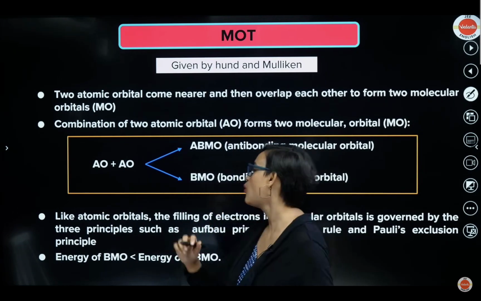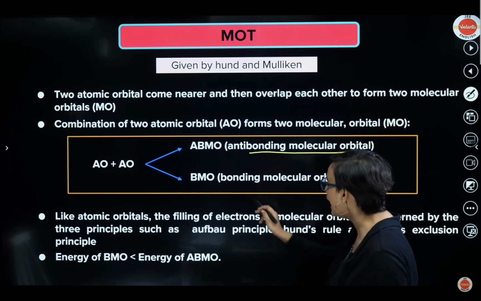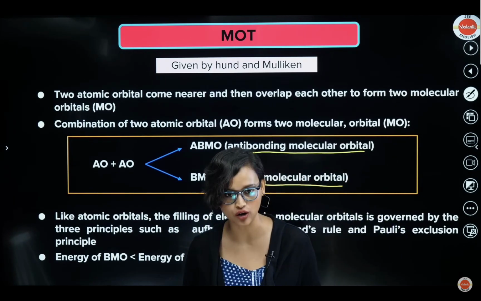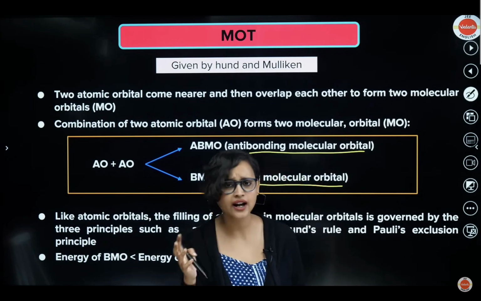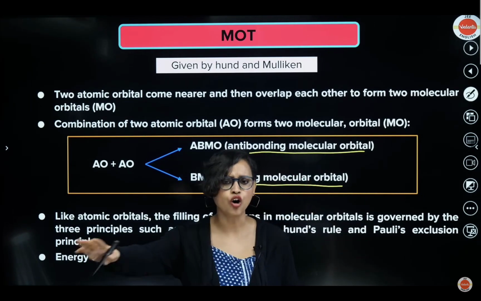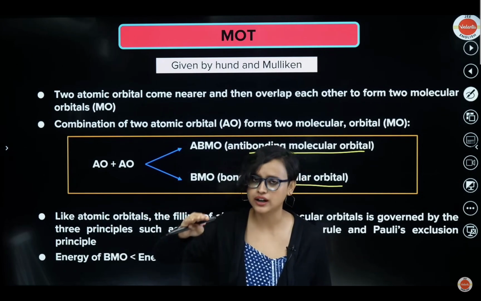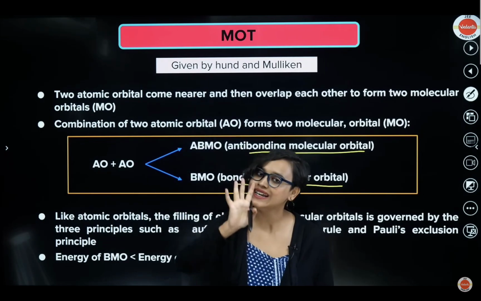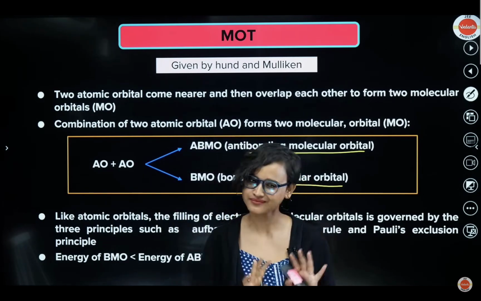Basically, one of them will be the anti-bonding molecular orbital and one of them will be the bonding molecular orbital. Now the anti-bonding molecular orbital has higher energy than the bonding molecular orbital. Just like how you fill the atomic orbitals, the filling of electrons in molecular orbitals follows exactly the same Aufbau principle, Hund's rule and Pauli's exclusion principle. You fill the lower energy first, then you go to the higher energy. You always have to put one electron in each before pairing up. Those things are followed here also, okay? Just like the structure of atom.